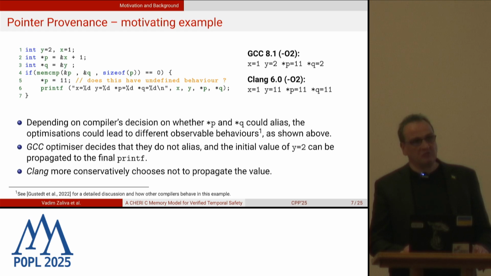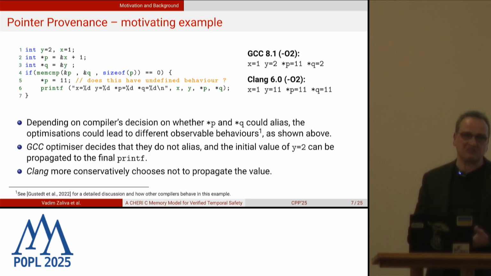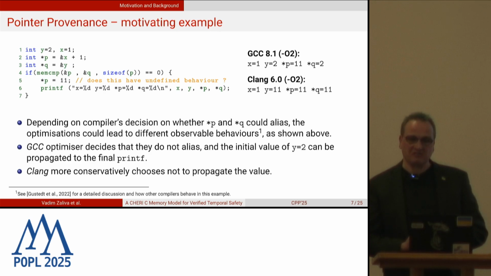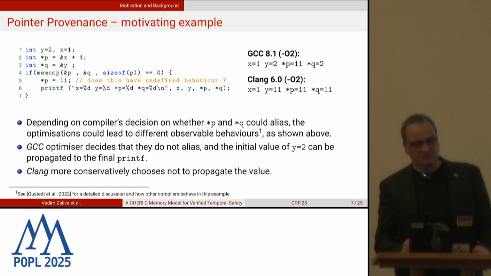The next concept to introduce is pointer provenance. You might think that compilers think about pointers as integers, but this is not true, not even for CHERI. Consider the following example. If variables x and y in line 1 are allocated in adjacent memory regions, the pointers p and q will have exactly the same bit representation. They have exactly the same value. However, depending on the compiler's decision of whether p and q could alias, the optimization could lead to different observable behaviors, as shown above.